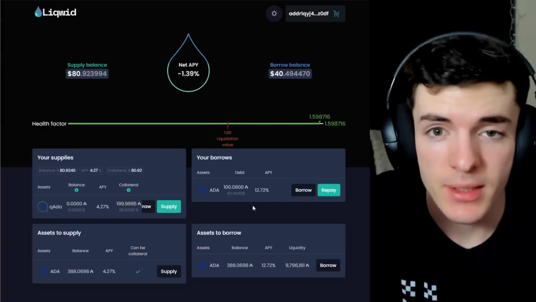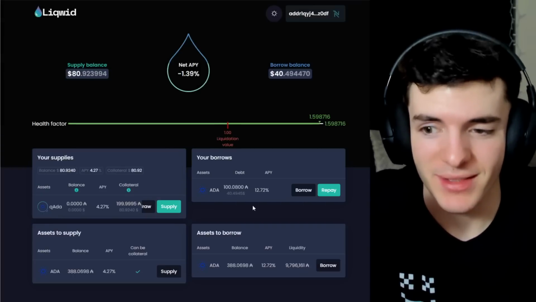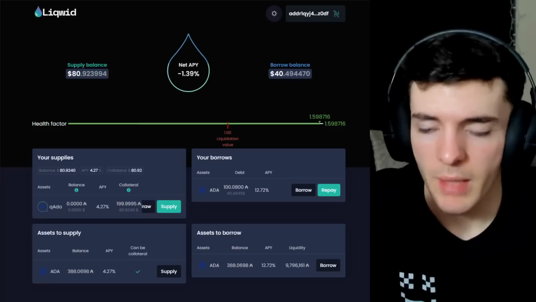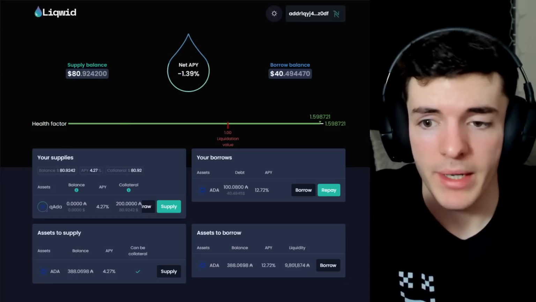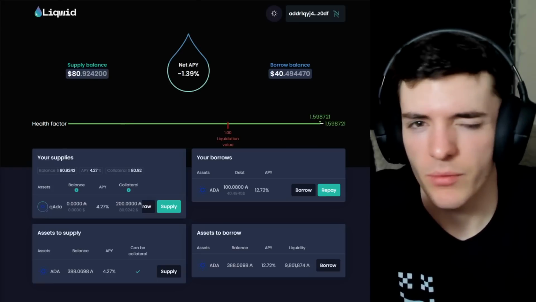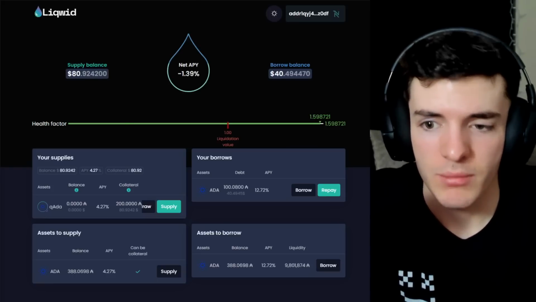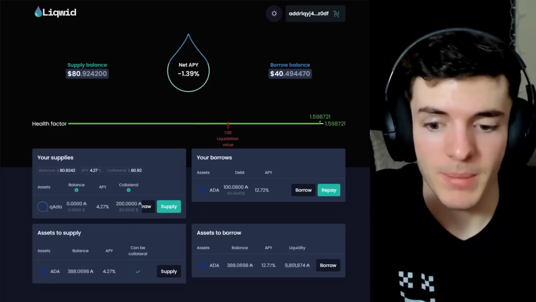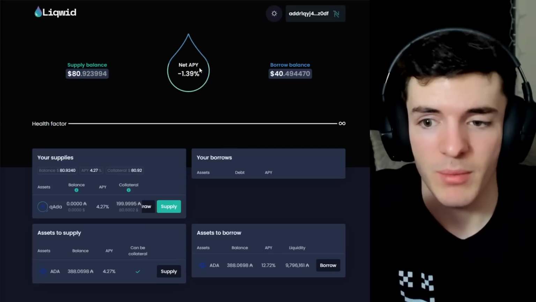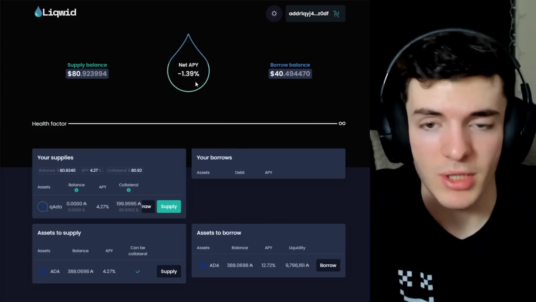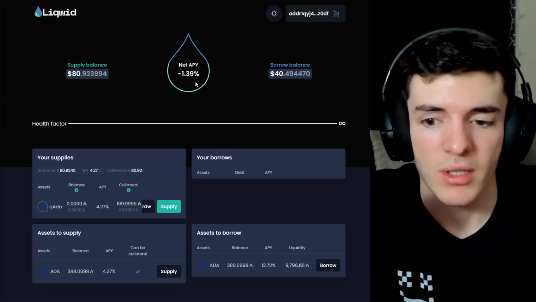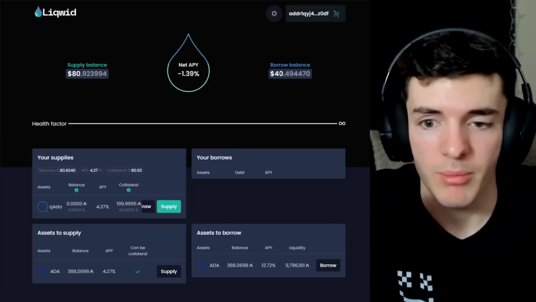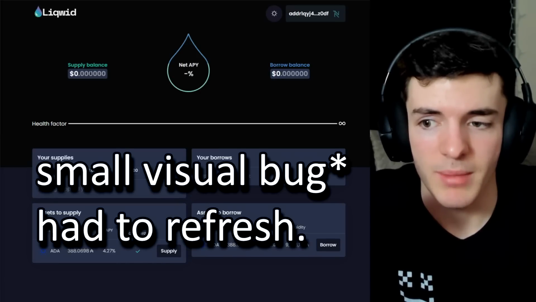And now you can see that things have changed quite drastically. We can see our health factor here and our liquidation value. And we can also see our net APY has gone down to negative 1.39%, as we are borrowing ADA and receiving rewards on it, but in total, we have to pay back this as well. So our net APY is going to be negative 1.39%, which is actually still pretty good considering that we're borrowing assets right now. And our borrow balance is $40 and our supply balance is $80.